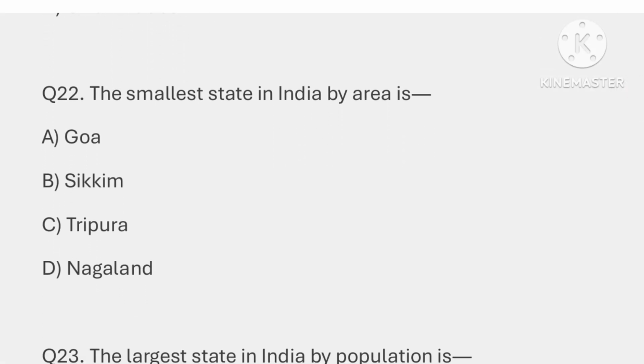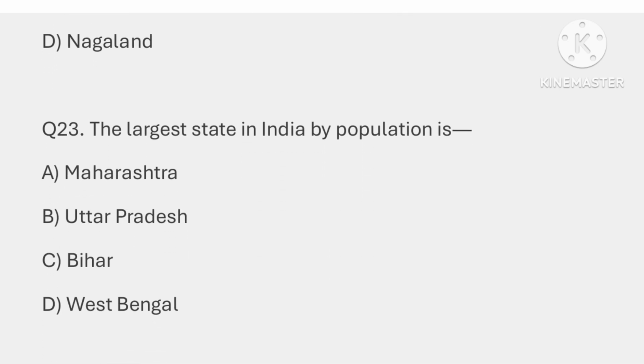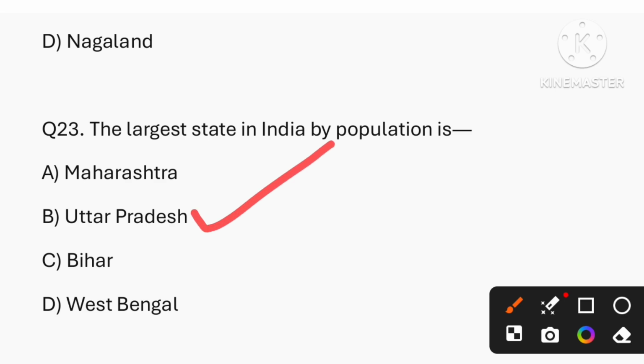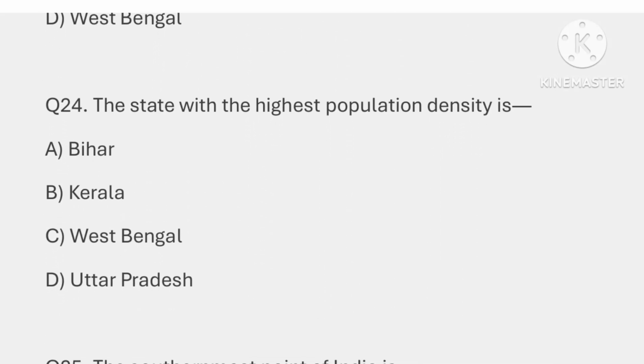Question number 22, the smallest state in India by area is. The correct answer is option A, that is Goa. Question number 23, the largest state in India by population is, as I said, Uttar Pradesh. Question number 24, the state with the highest population density is. The correct answer is option A, that is Bihar.